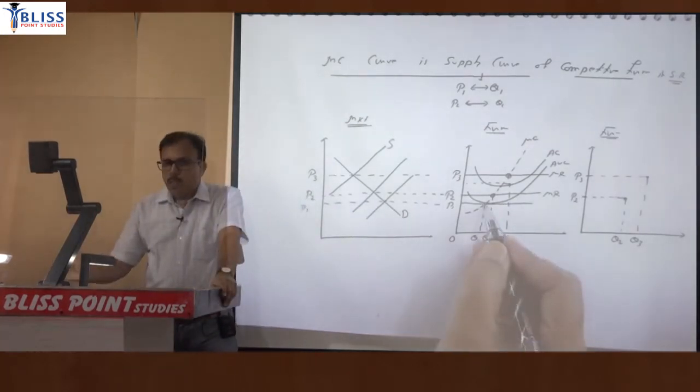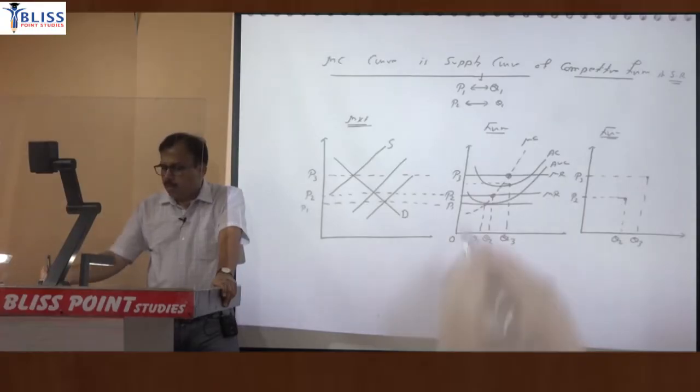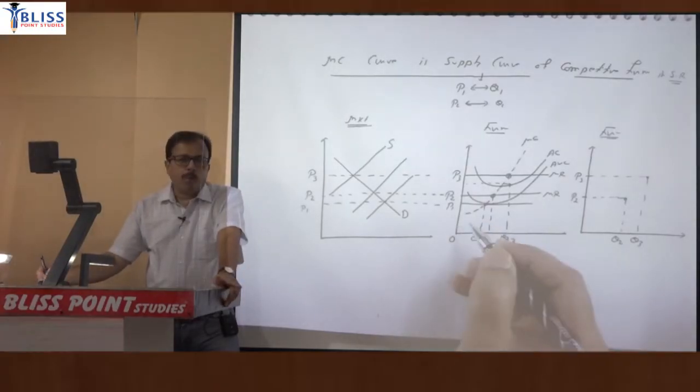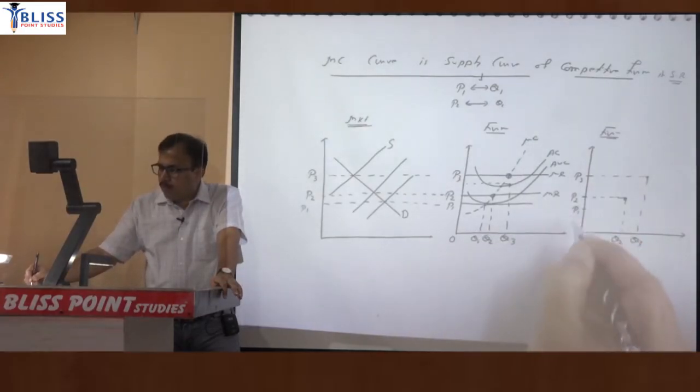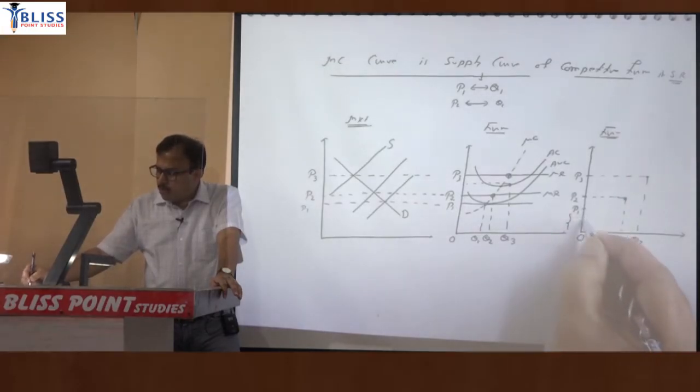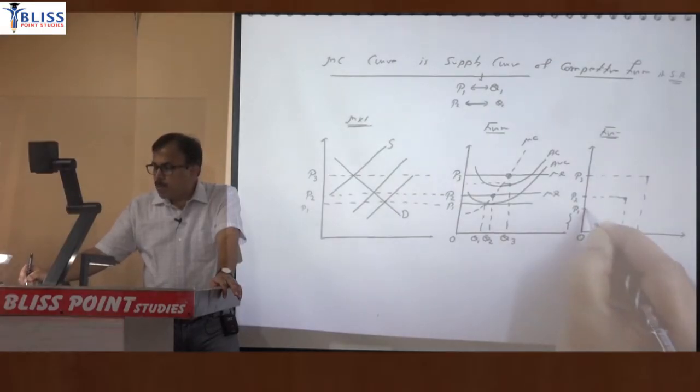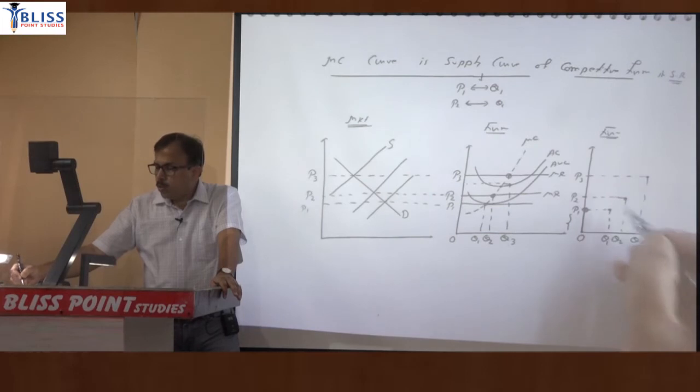मतलब इस P1 प्राइस पे ऑपरेटिंग प्रॉफिट जीरो हो गया. If price reduces further, then there will be operating loss. So the production will be zero. So at any price lower than P1, मतलब P1 के नीचे, quantity supplied will be zero, which means it will be coinciding with vertical axis. But at price P1, firm may supply quantity Q1, may supply means this, may not supply means this. So when you join these points,